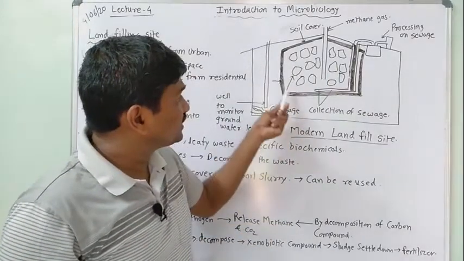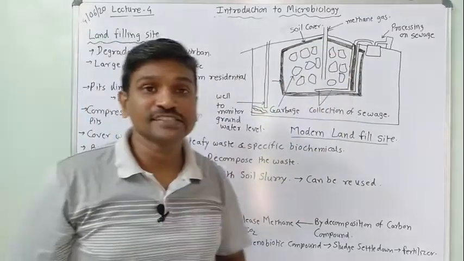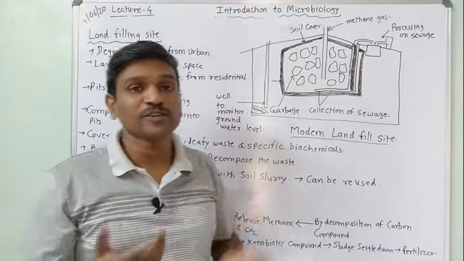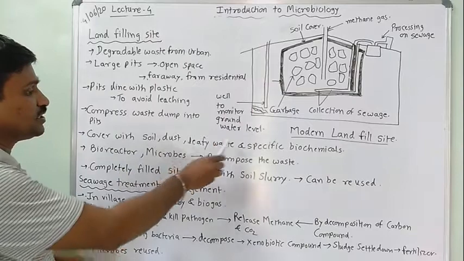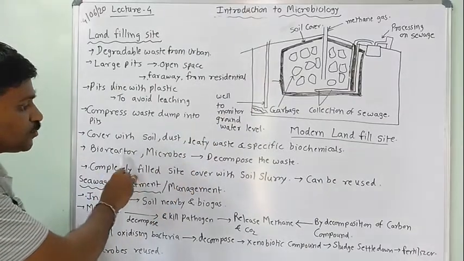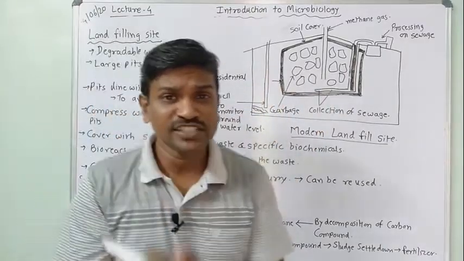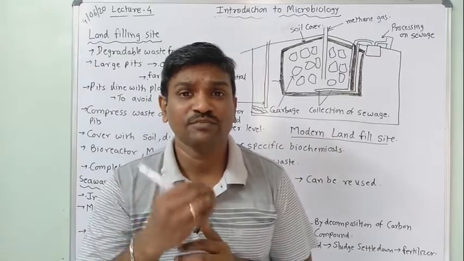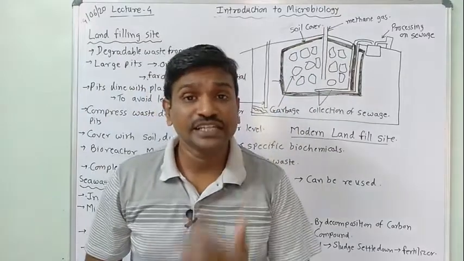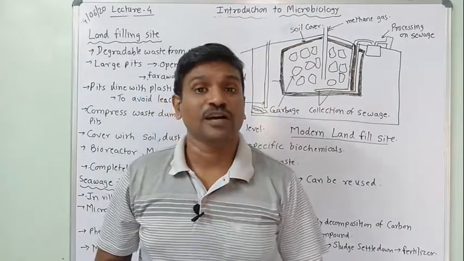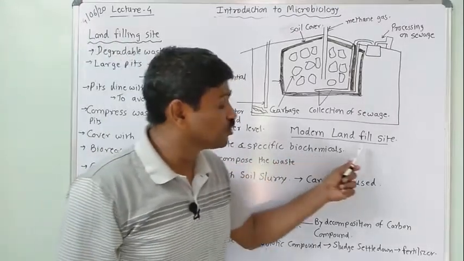So this soil slurry is covering this part, and then what will happen, one outlet is there for the gaseous content, and that gaseous content is from microbes. So we are utilizing organic waste, so definitely that soil is covered with the leafy waste, forming microbes and a bioreactor that decomposes the waste. It will decompose the waste, and once it is decomposed, methane gas will get evolved. This methane gas can be utilized as a biofuel. So this is a benefit of it, and this is called a modern landfill site.